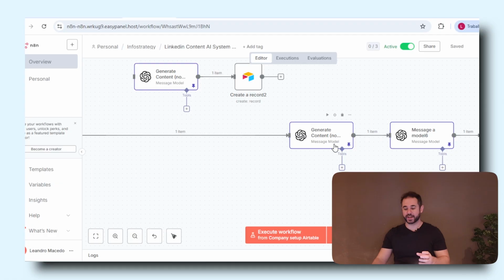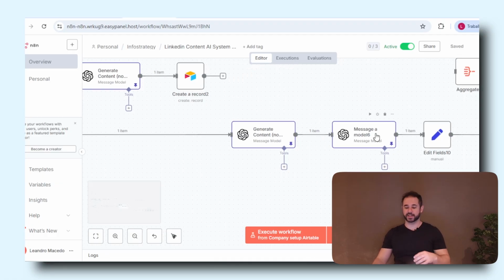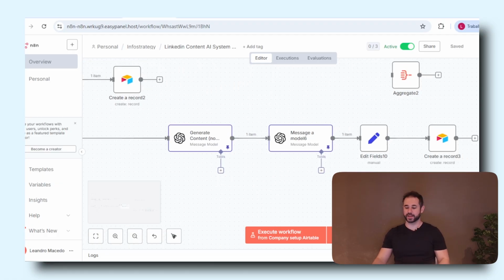So we're doing all that in here, and then we're finally creating a title for that piece of content and updating Airtable with it, right?